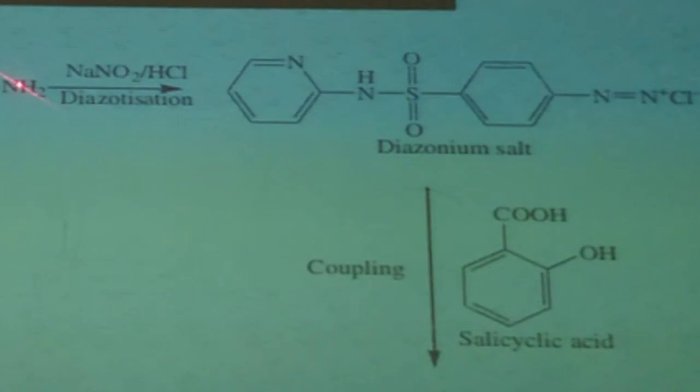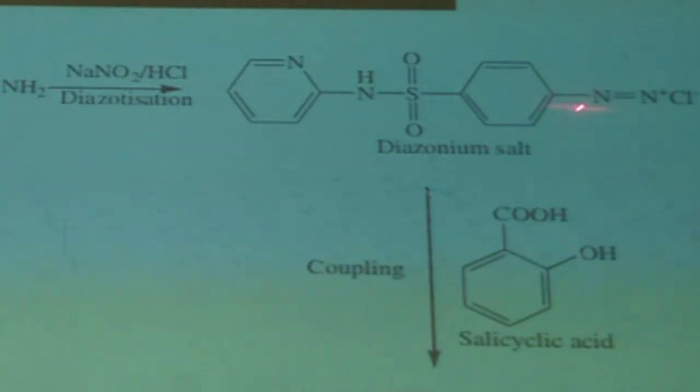That nitrogen will get attached with that nitrogen with double bond, and Cl, so diazonium salt will be formed. That structure is also called diazobenzene. So this linkage is called diazobenzene.